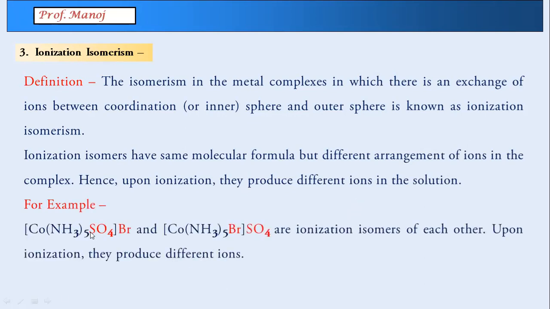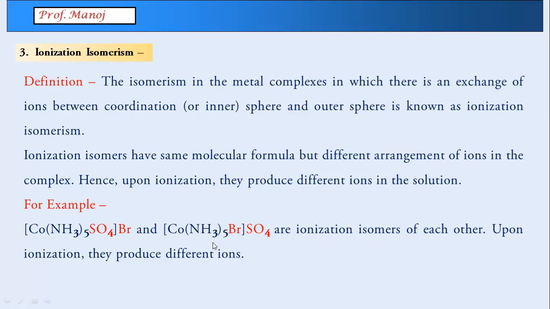Imagine this one. You have SO4 inside the square bracket. Now, inside the square bracket, that is called the coordination sphere. Whatever is outside the square bracket is called the outer sphere. Outer sphere does not have any coordinate bond. So you can observe the example. I hope everyone understands. SO4 and Br have been exchanged over here. This is what you call an ionization isomer.